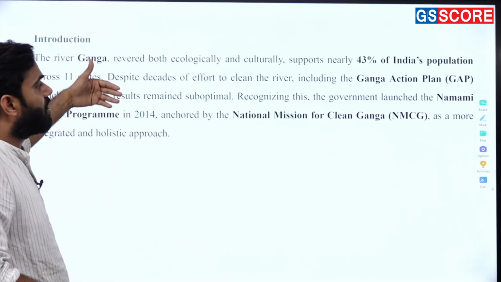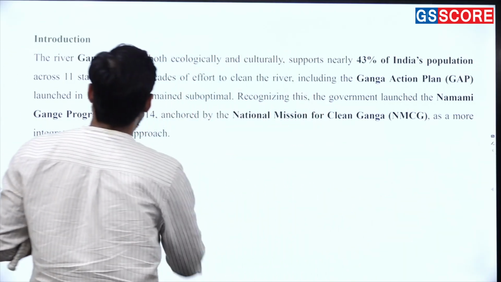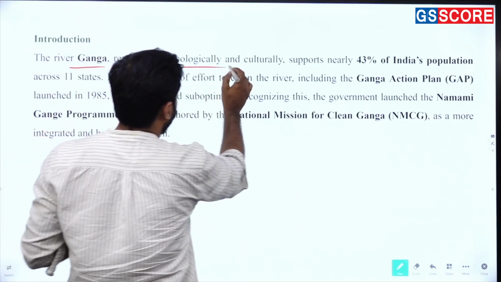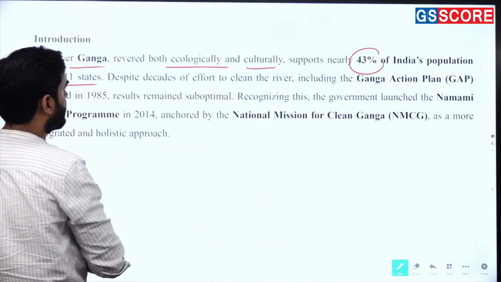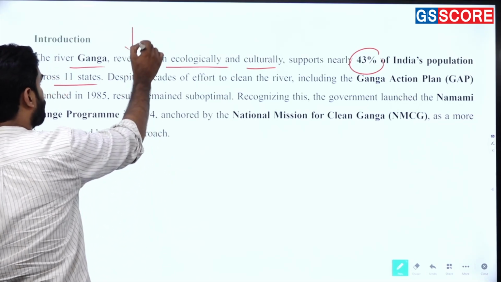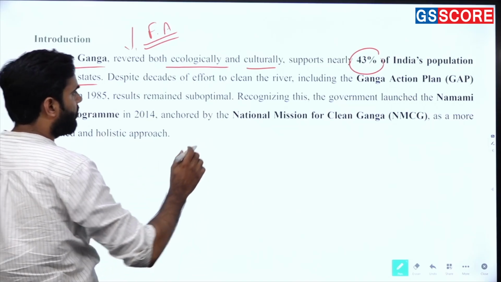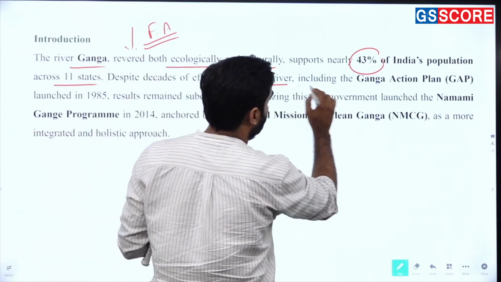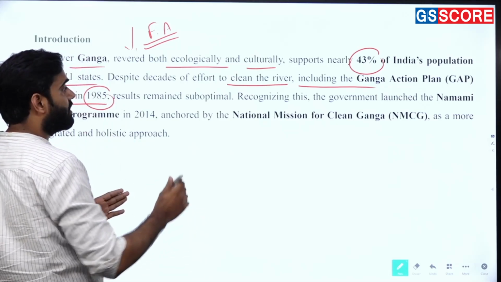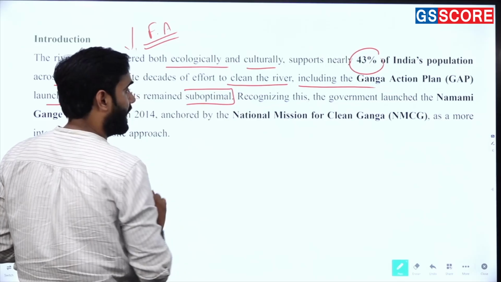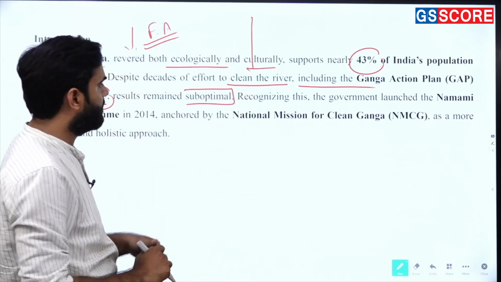I have taken almost 4 lines. Okay. So now you can easily understand that River Ganga, revered both ecologically and culturally, supports nearly 43% of India's population across 11 states. Getting my points? This is the factual accuracy. क्या है? This is the factual accuracy. Despite decades of effort to clean the river, including the Ganga Action Plan launched in 1985, results remain suboptimal. Getting the points? In the second line, I mentioned the previous schemes and their failure.